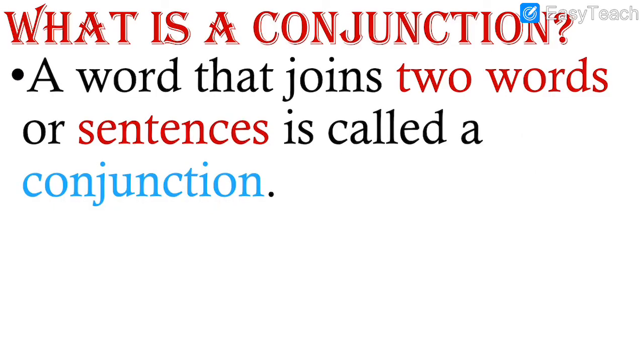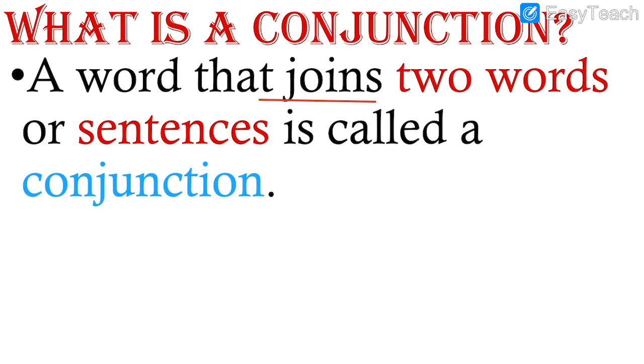So what is a conjunction? The first question: what is a conjunction? A word that joins two words or sentences is called a conjunction. The most important thing about a conjunction is that it is a joining word. It joins two words, or it may join two sentences. So the most important thing is joining.